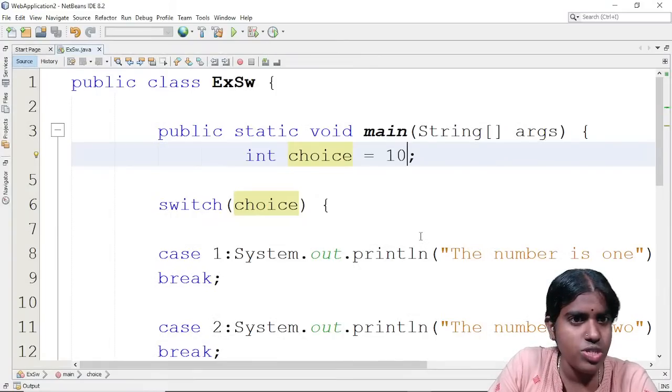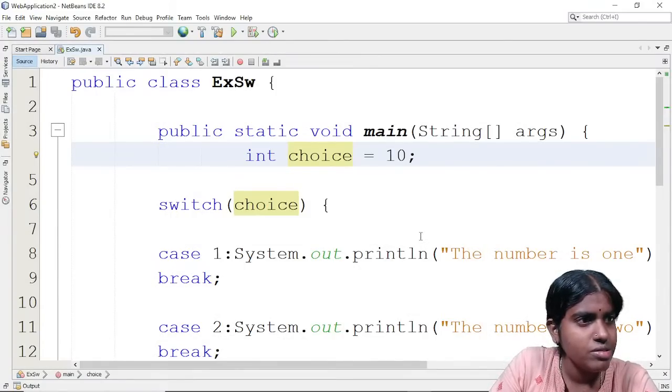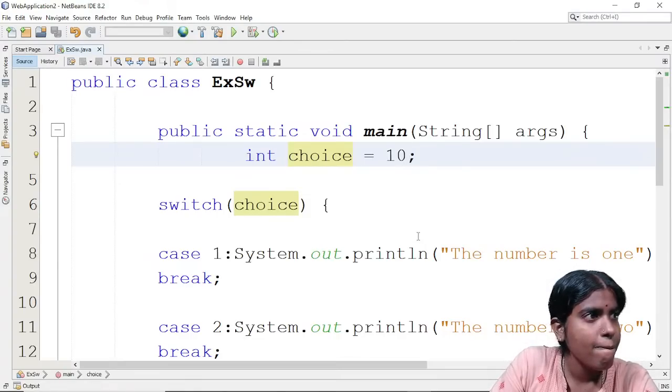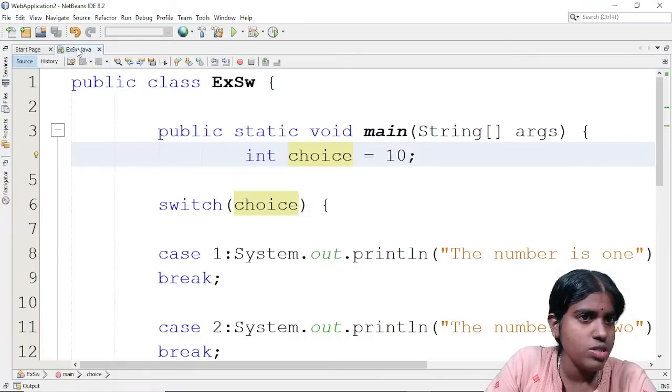You are able to see the switch statement example. Please respond. Nested if statement is having an if statement within another if statement. This is my output screen.